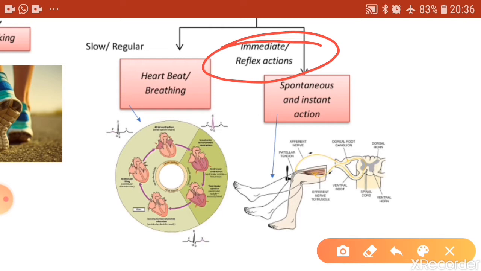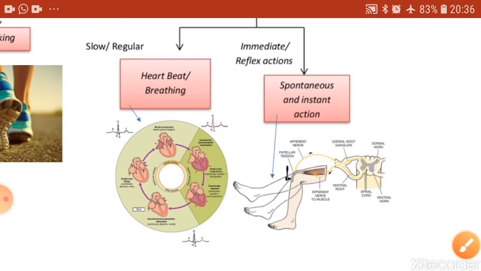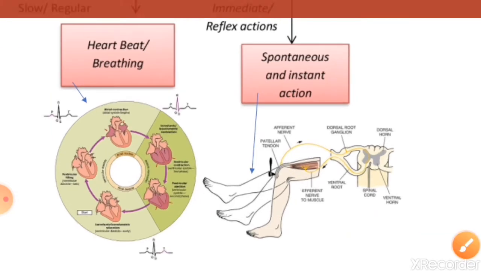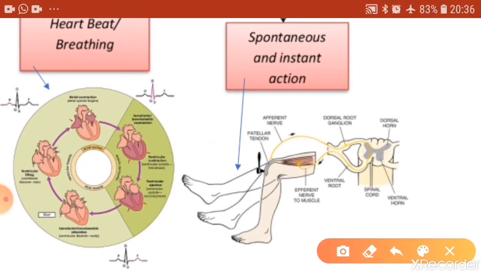An example of these reflex actions, shown over here, is the knee jerk. If you are sitting with your legs hanging freely and someone strikes just below the knee, you find that the leg moves automatically upwards. This is an example of reflex action. Knee jerk is an example of reflex action.